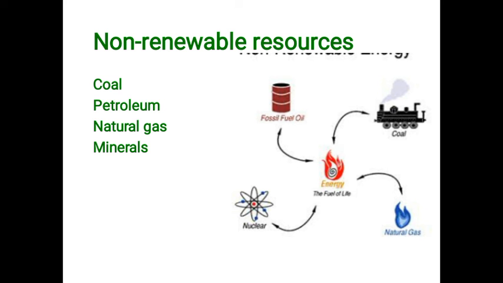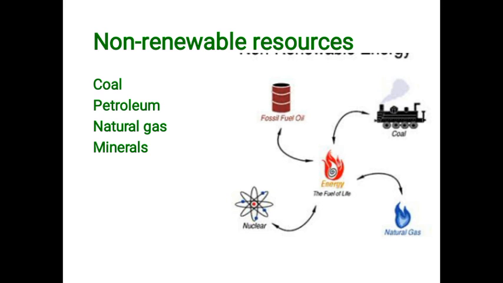Minerals from which we do not get metals are called non-metallic minerals, like limestone, precious stones, salt, coal and petroleum.